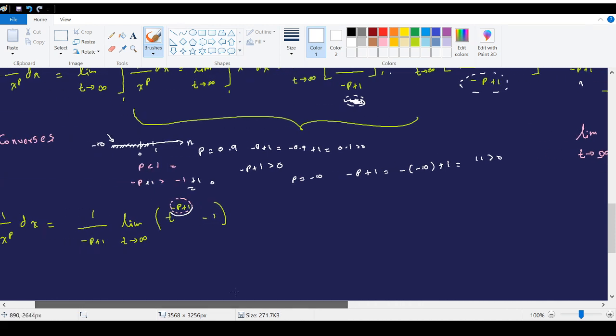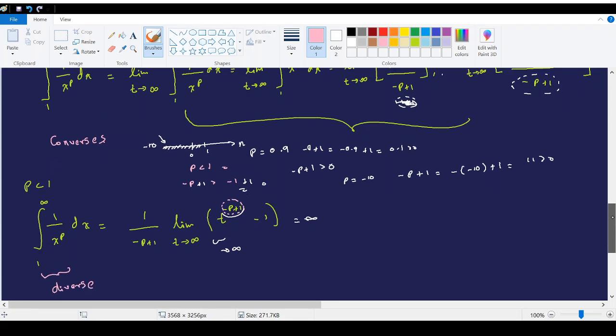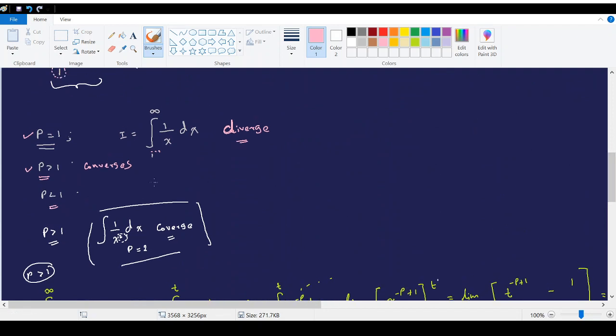In other words, this value will go to infinity. Hence, this whole thing will go to infinity. That means our integral when p is less than 1 will diverge, right? So this is the general result that we need to keep in mind.